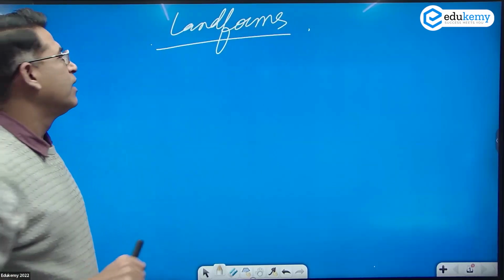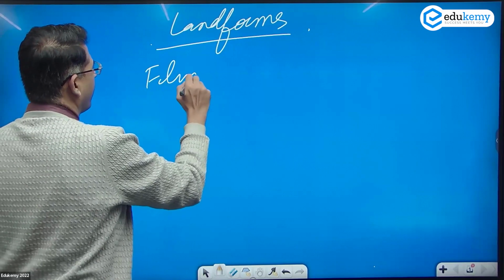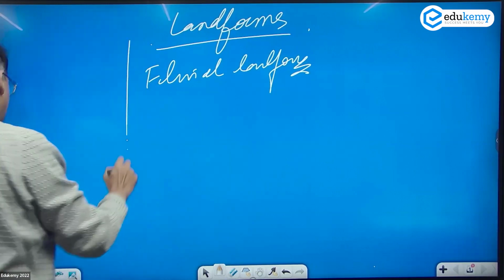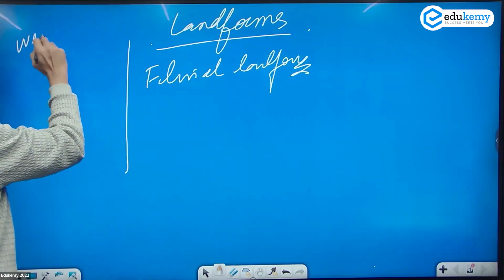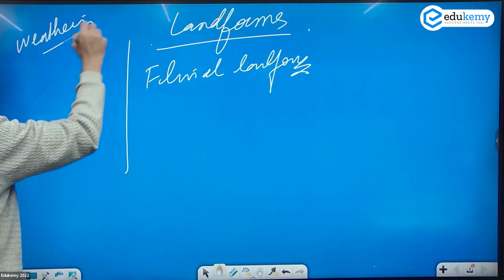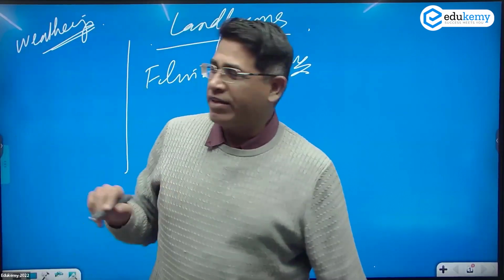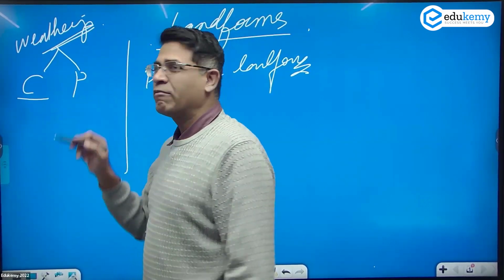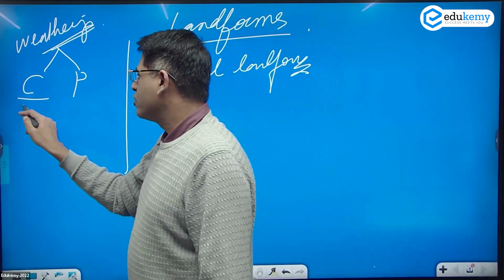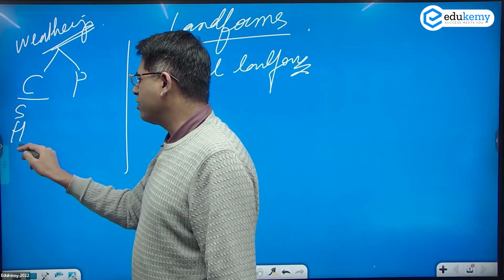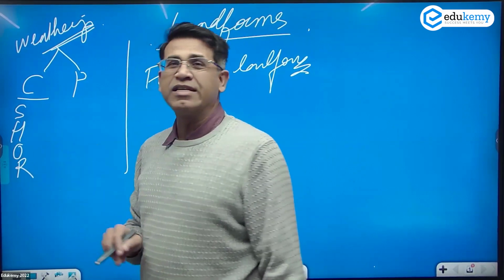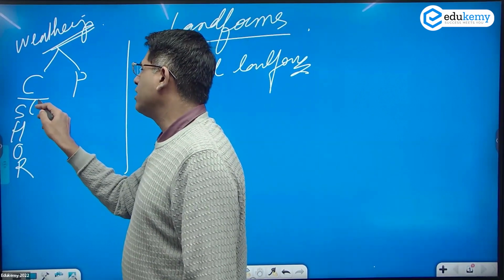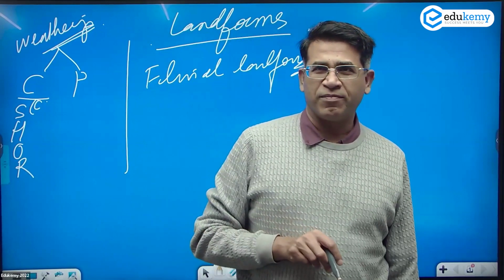Landforms, and the fluvial landforms is what we are doing. And before this, we have understood weathering. The classification of weathering: chemical weathering, physical weathering. Chemical weathering has solution, hydration, oxidation, reduction. Those are the types, and of course, one type of solution is carbonation.